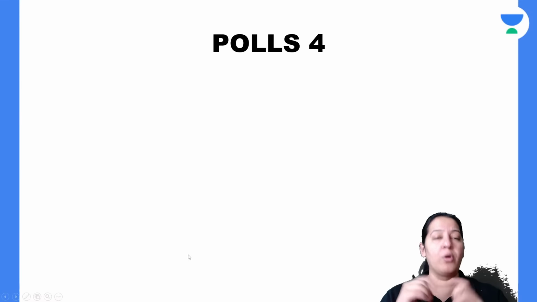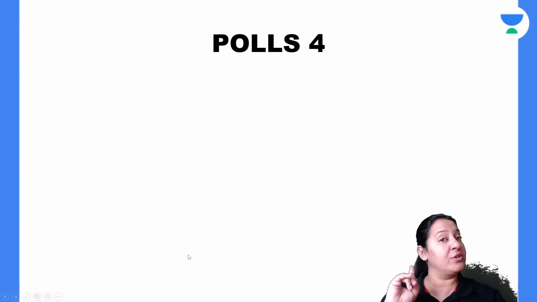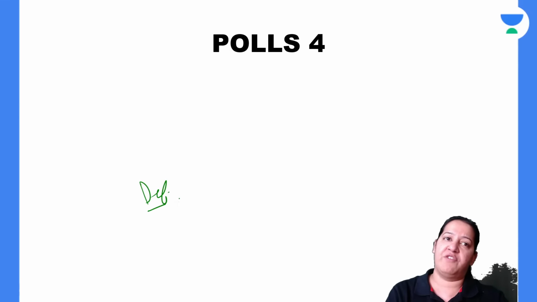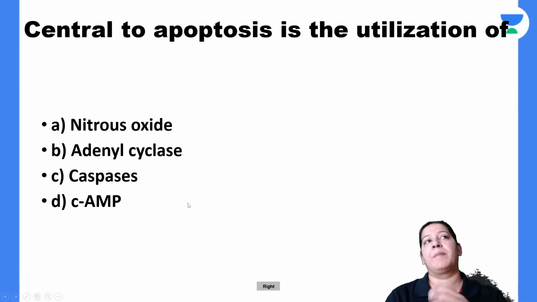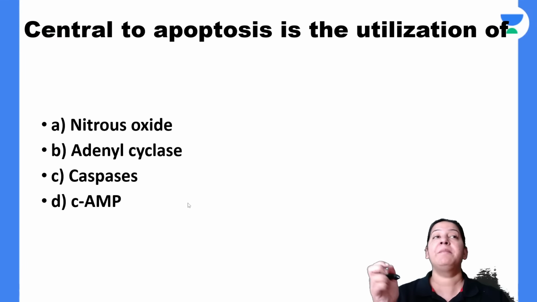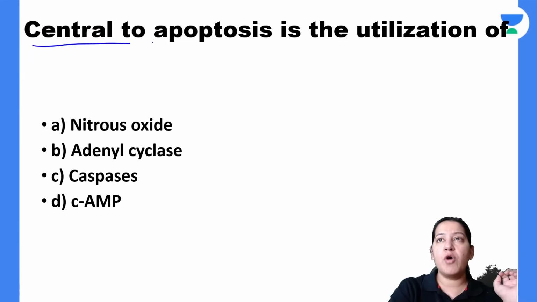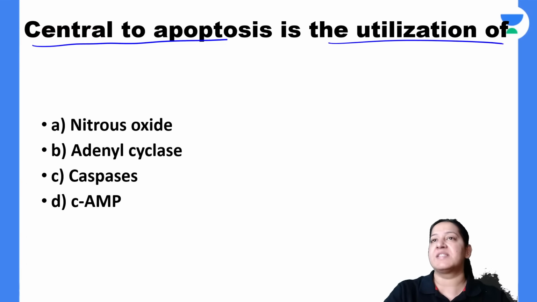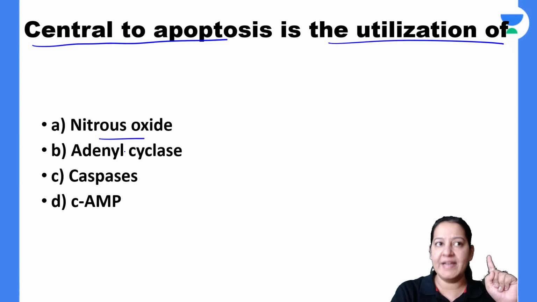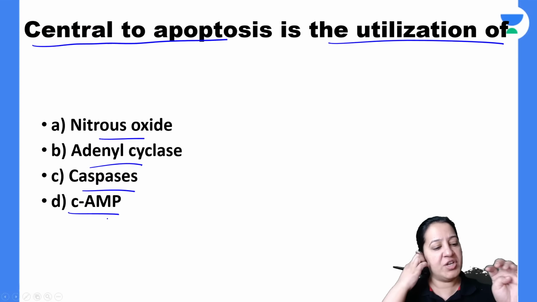So there is one poll. I want you to write the answer based on the definition. I am done with the definition of apoptosis. Now I'm coming to the next topic. Please read this question and tell me the answer. What is central to apoptosis? It is the utilization of which enzyme? Nitrous oxide, adenyl cyclase, caspase or cyclic AMP. In the definition, I have already taught you.